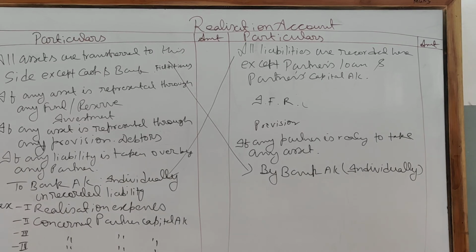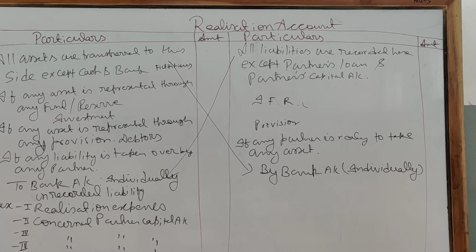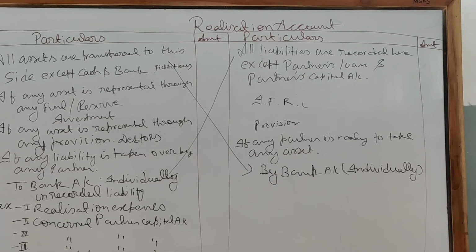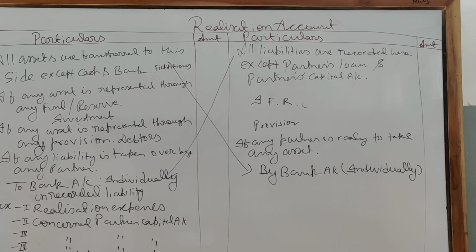But dissolution expenses are borne by the firm. Here 2 things are happening. In the first, the firm is paying some amount to the partner as a remuneration for carrying out the dissolution work, but dissolution expenses are borne by the firm. So here you will pass 2 entries: realization to concerned partner capital account and realization to cash or bank. Here the firm is doing 2 works. Fifth case, when realization expenses are to be borne by one partner, say X, and paid by another partner, Y, X capital account debit to Y capital account.